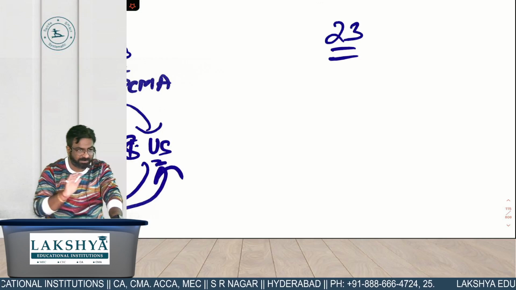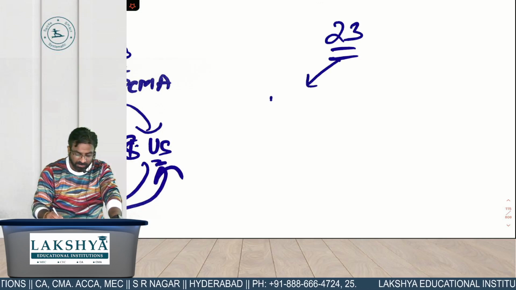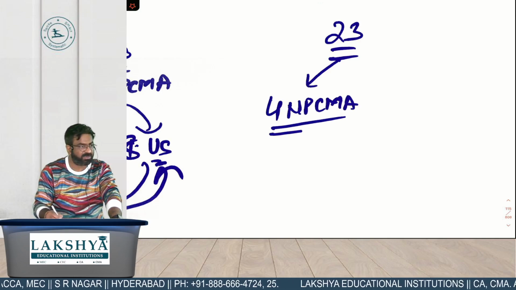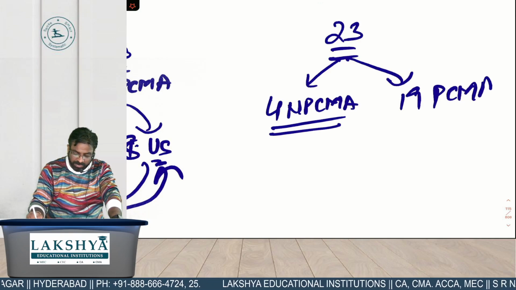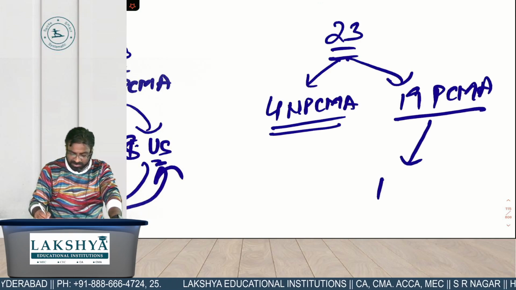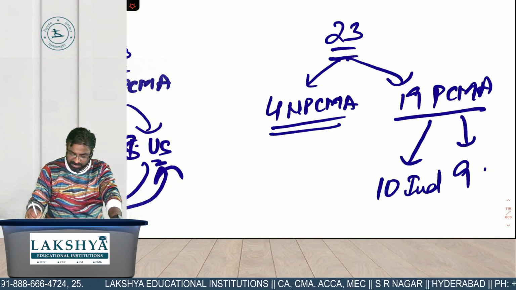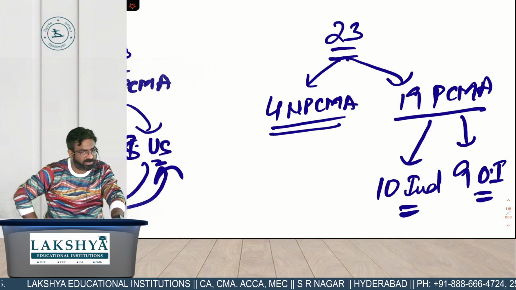So let's say for example you have 23 partners in your firm. 23 में 4 are non-practicing CMAs. Practicing or non-practicing? And remaining 19 are what? इस 19 में now 10 are practicing in India and 9 are practicing outside India. अब मेरे को ये बताओ, is this firm qualified to be an auditor in India?